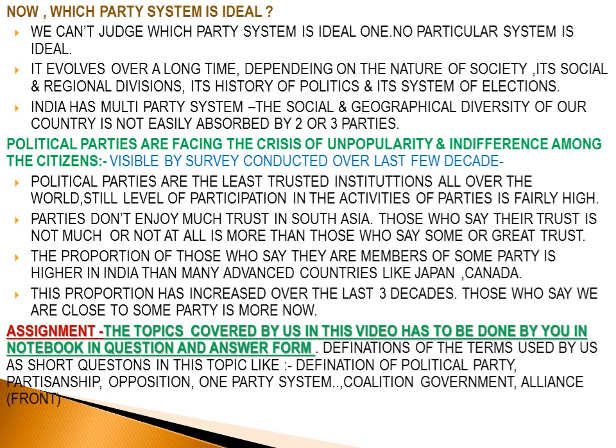Now, which party system is ideal? We have studied three party systems: one-party system, two-party system, and multi-party system. But we are not able to judge which party system is good for democratic working, because no particular system is the ideal one. It depends upon the nature of the society.